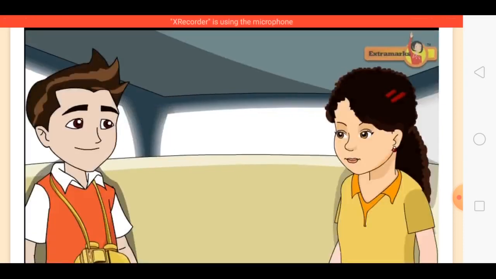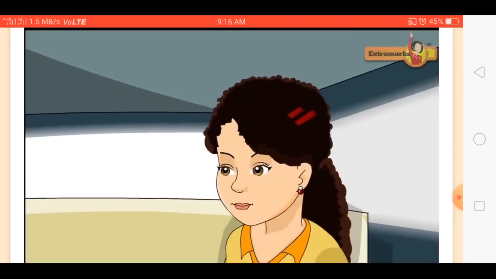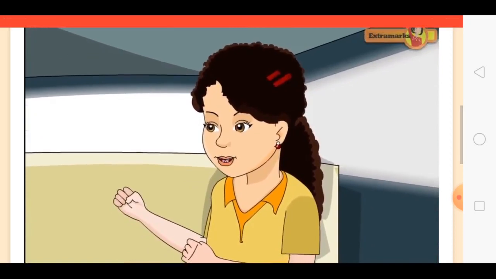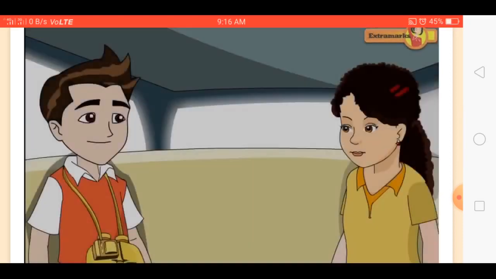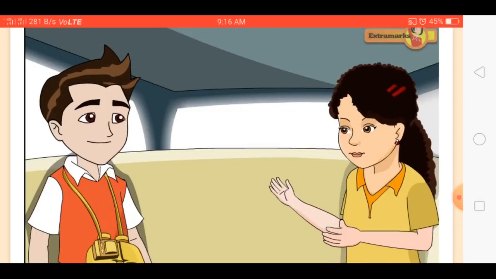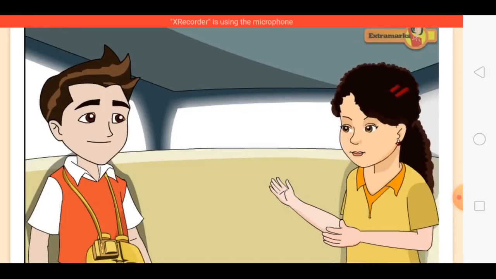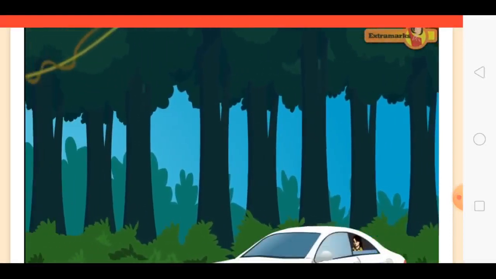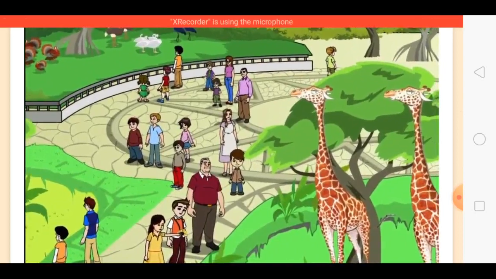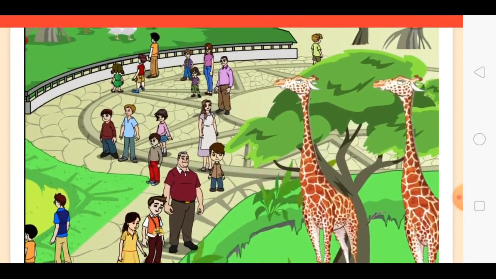Fred and Stella are on their way to a national park. Fred, I'm excited! We will be seeing so many animals in the national park today. Well, you might see your favorite tiger too, alive, glaring and roaring at you. Fred and Stella enter the park and are very excited to see the animals roaming around.